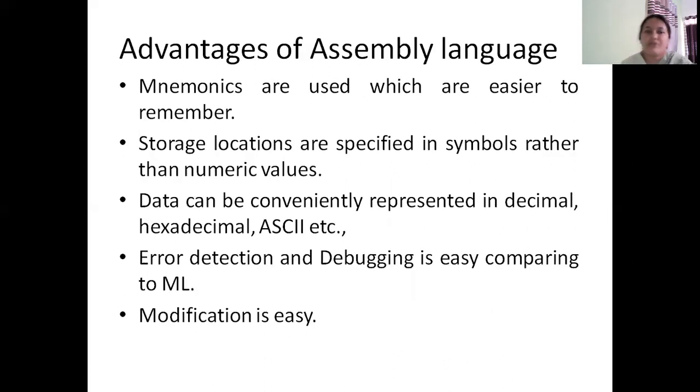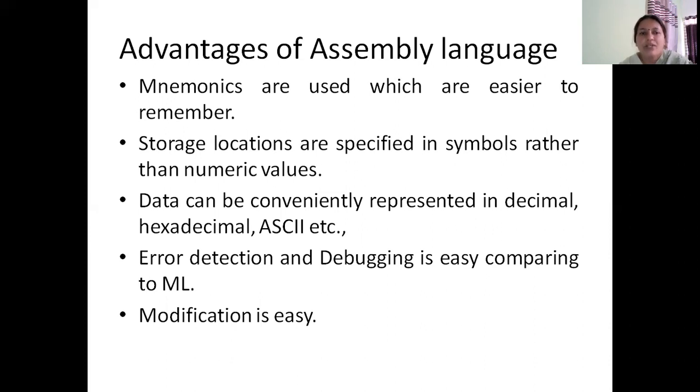Coming to assembly language, the advantages of assembly language are, the assembly language uses mnemonics instead of binary codes. Mnemonics are English-like symbols and acronyms, hence they are easier to remember. And also, storage locations are indicated by symbols. They are not indicated by their numeric value or binary value. Hence, it's easier to remember the storage locations as well.